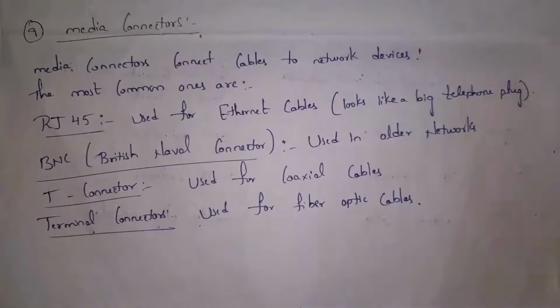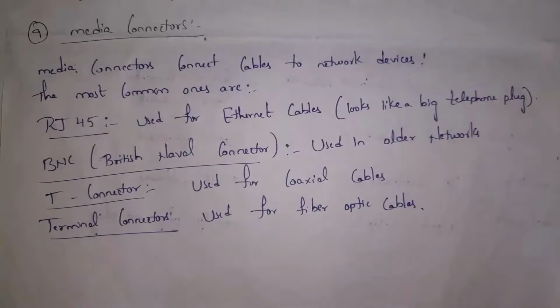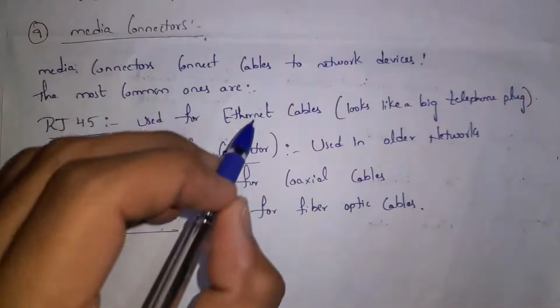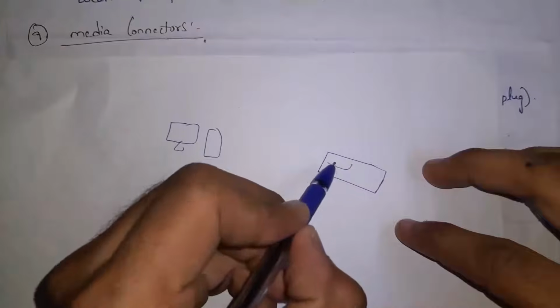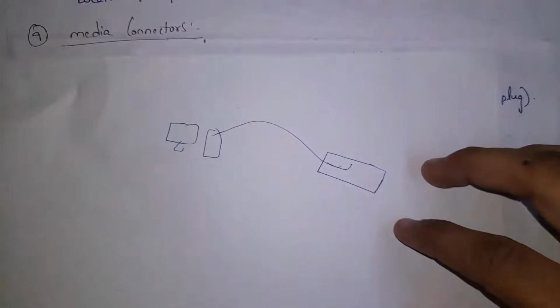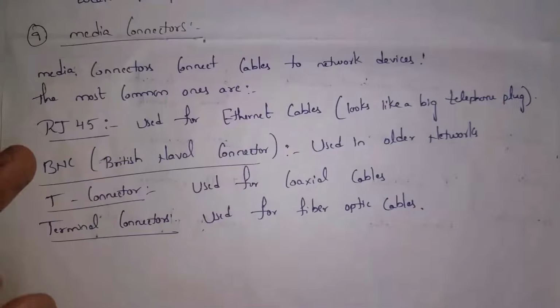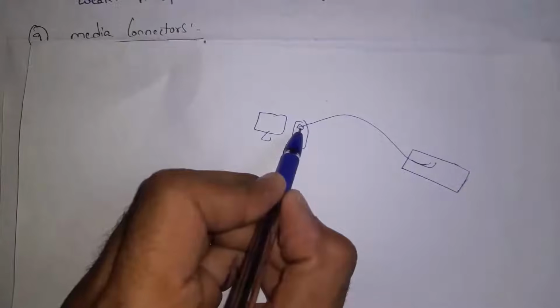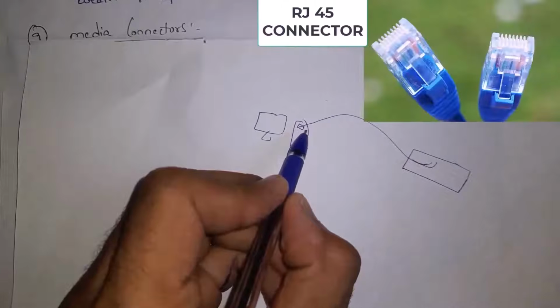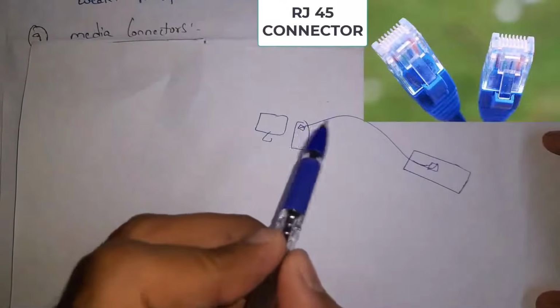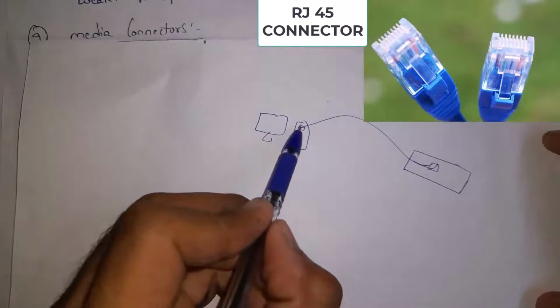And the 9th hardware component is media connectors. Guys, we need connectors in order to establish communication between network devices. I'll give an example. I want to connect a computer with a router. So there is a cable, and in order to connect a computer with a router, we need connectors. For example, RJ45 is one of the biggest pins. That pin looks like a telephone pin. You can attach RJ45 pins to your cable and then you can connect your CPU with the router. So we need connectors in order to establish communication between network devices.